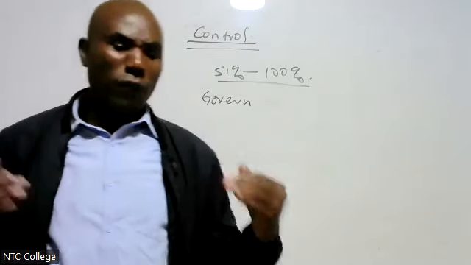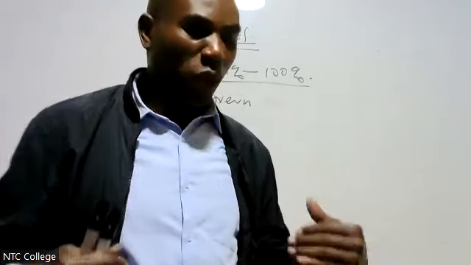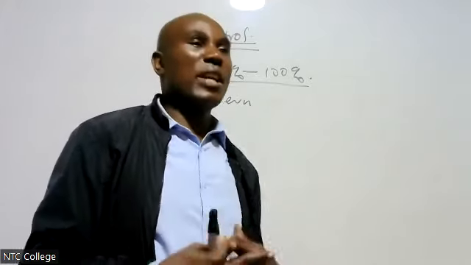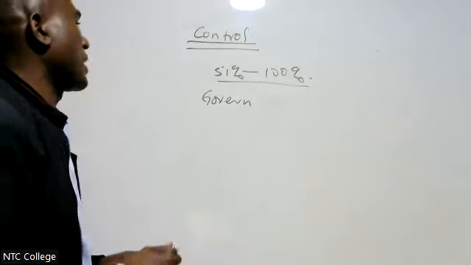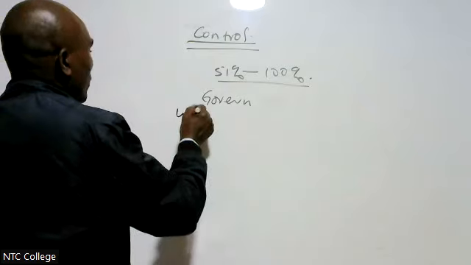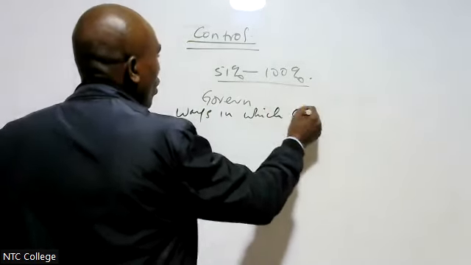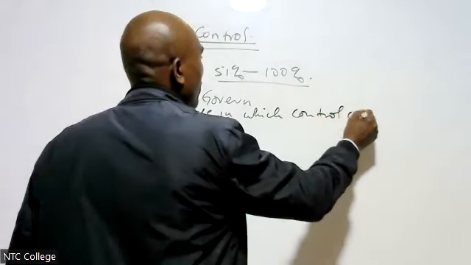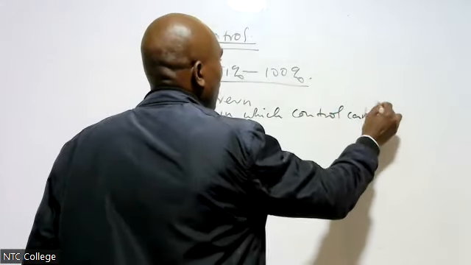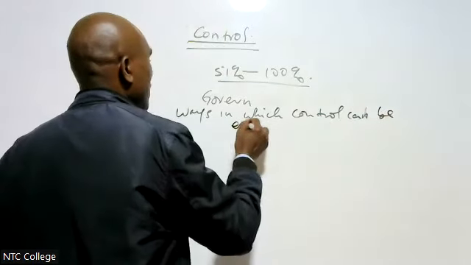Now, when we talk of control, we look at indicators of control, or ways in which control can be exercised.